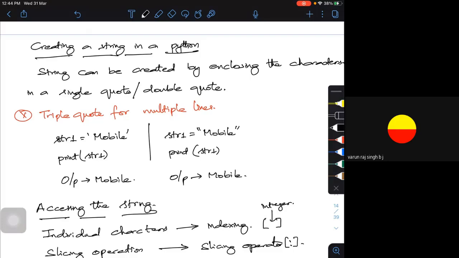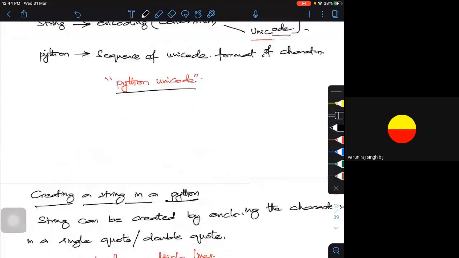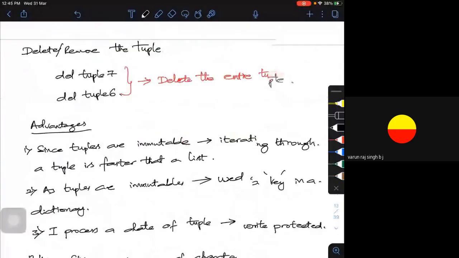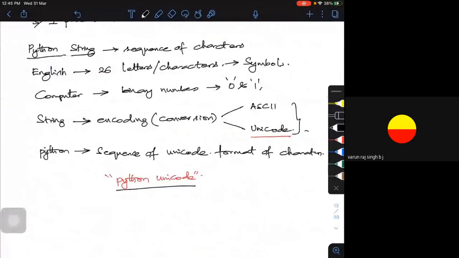But a string I can create by putting characters within single inverted commas or double inverted commas. The English language has around 26 letters or characters, which are called symbols.